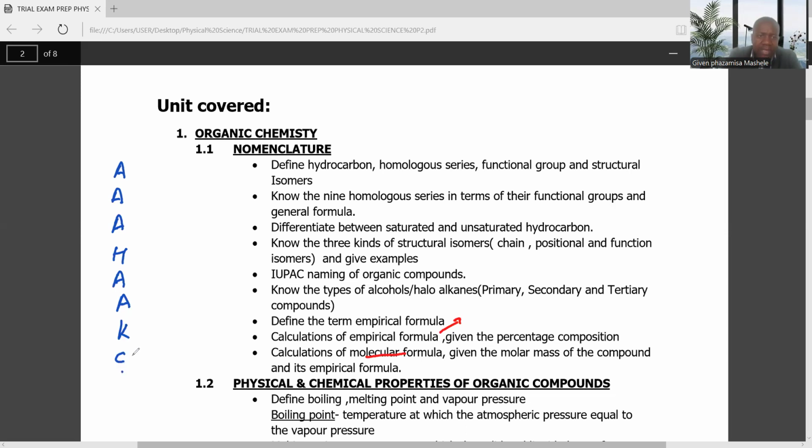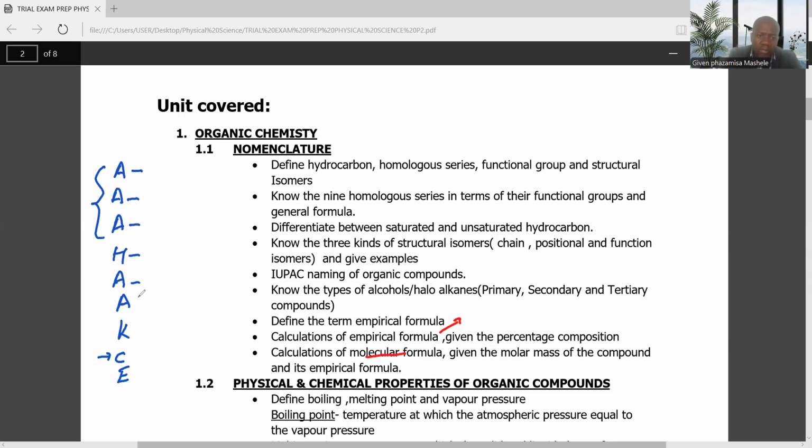Let me write this. These are the 9 homologous series.